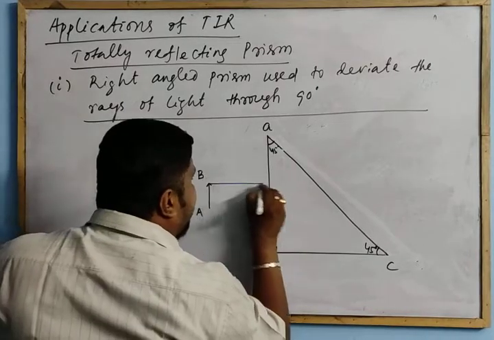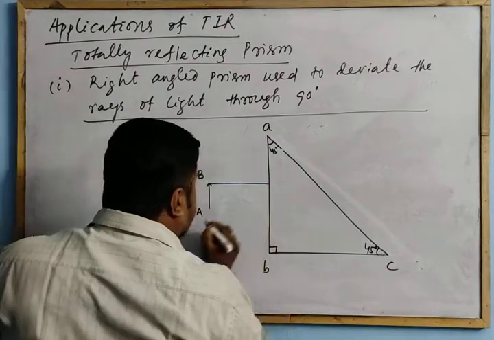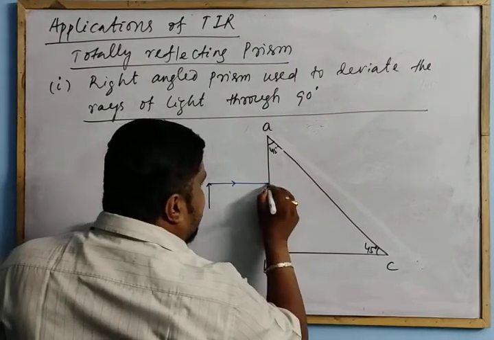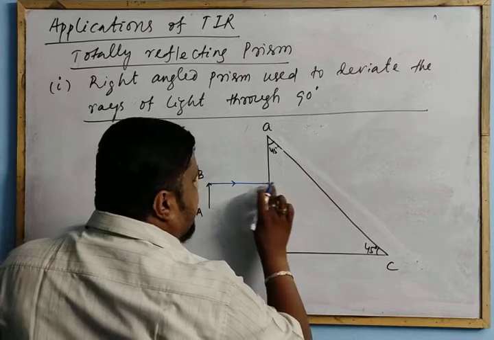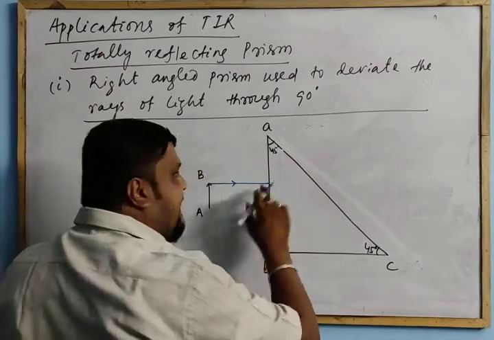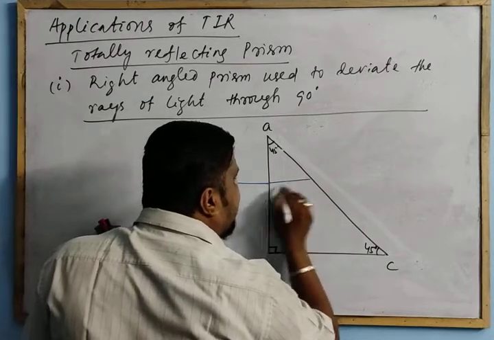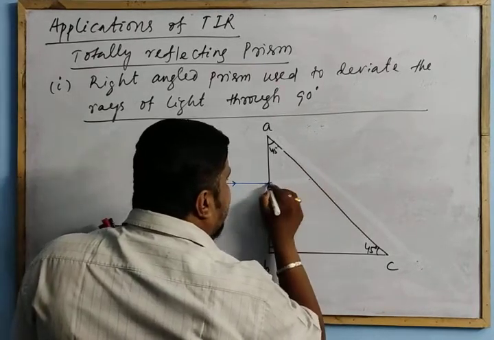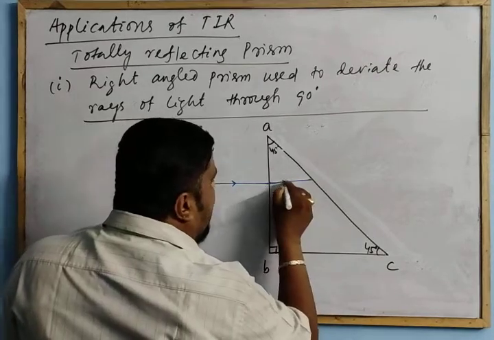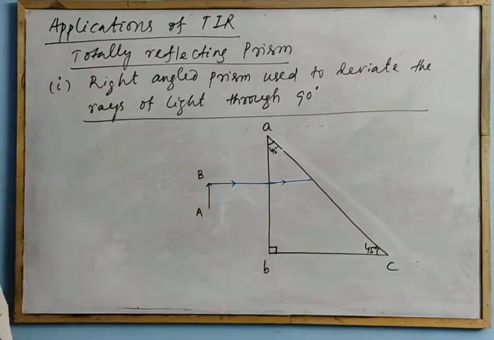Let's consider one of the rays like this, and it is incident normally, so it is perpendicular to this face. As the ray is incident normally on this face, the ray goes undeviated like this, and it comes to this face. It enters from air to glass undeviated. That is the first part.